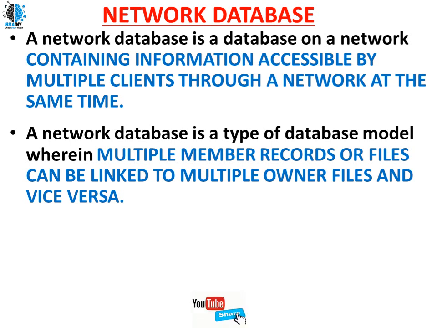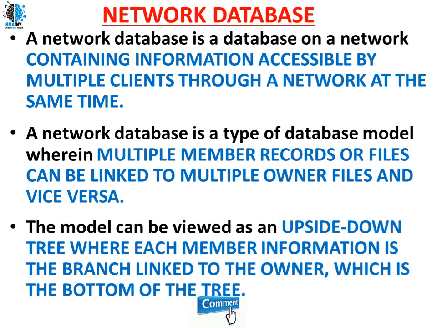So one file can be linked to a number of people, everyone can come and edit, everyone can update it. A model can be viewed as an upside down tree where each member's information is a branch linked to the owner, which is the bottom of the tree, right?